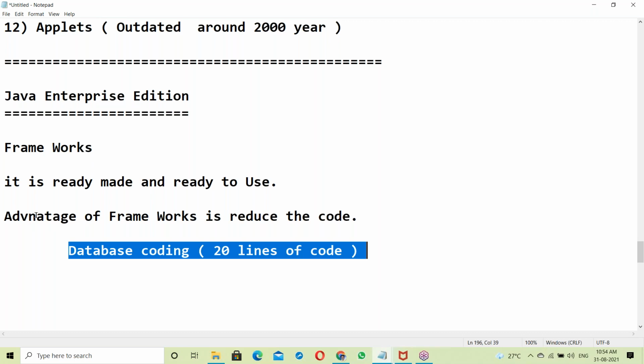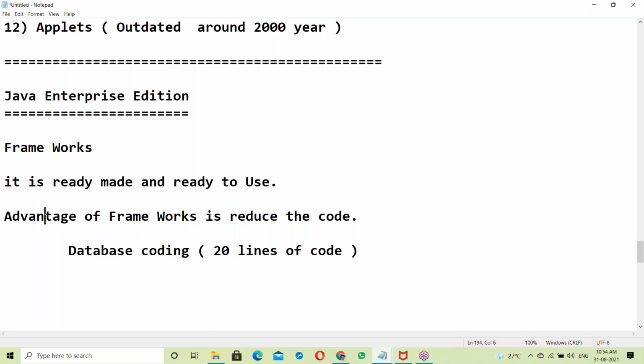The advantage of frameworks is to reduce the code. We can reduce a lot of code.